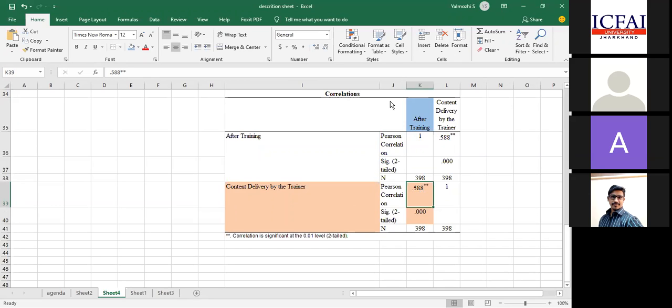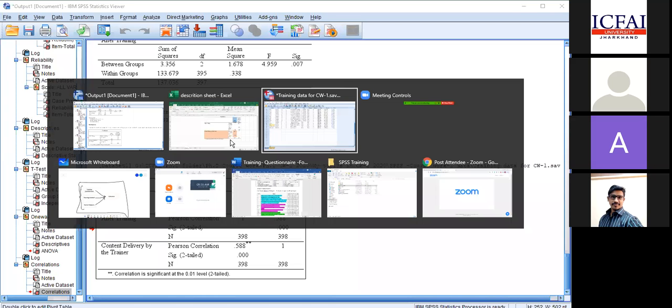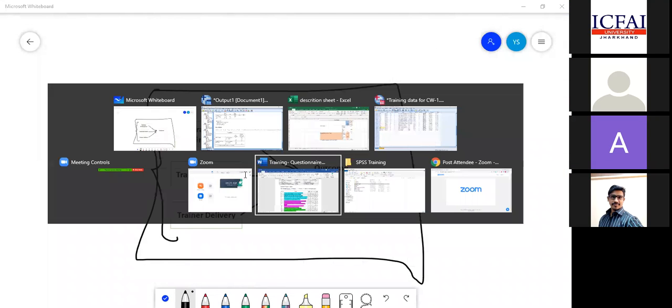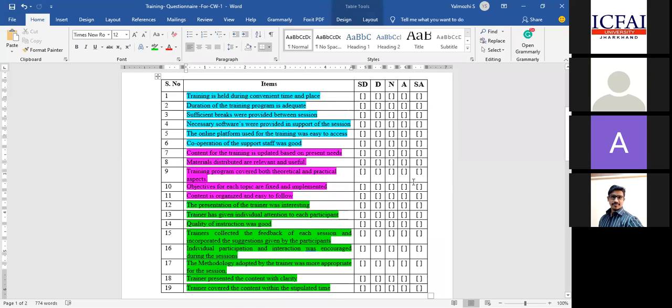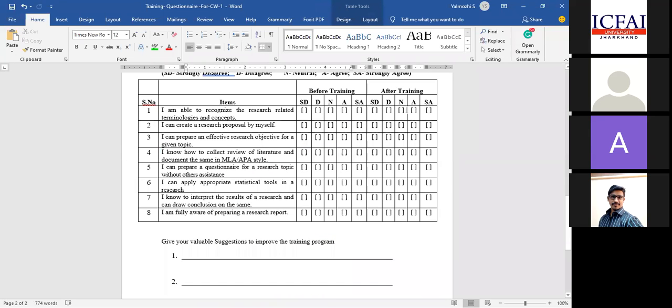Now this is the regression, the core and final one. We will see it in the last 5 minutes. If you look into it, I have a training environment. Look into the questionnaire once again. So what are we conducting the training program for? There should be an outcome at the end of the training. The complete research coursework is made to find out whether you are able to understand the terminology, create a research proposal, prepare a questionnaire, and make appropriate use of statistical tools, basic